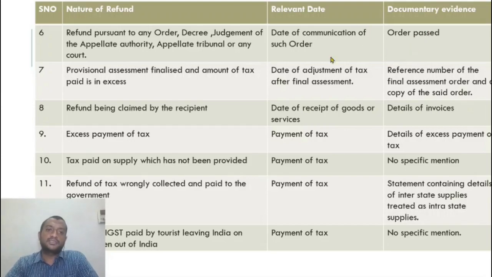Documentary evidence: order passed. Order, decree, judgment of an appellate authority, appellate tribunal. So for order of an appellate authority, appellate tribunal, or even a court for that matter, high or supreme, provisional assessment finalized and amount of tax paid in excess. Let us assume that because of some situation, I am unable to settle my business in such a way that the price payable can be finalized only after certain calculations are done.